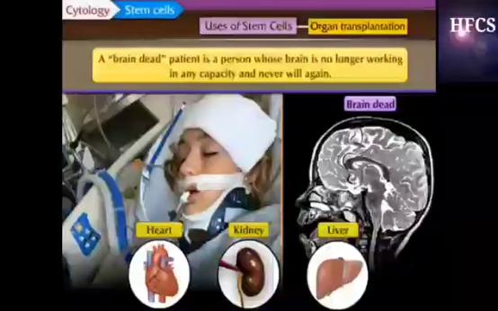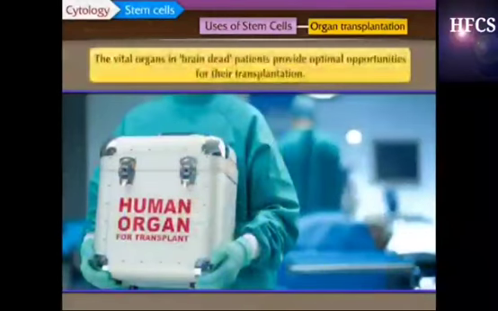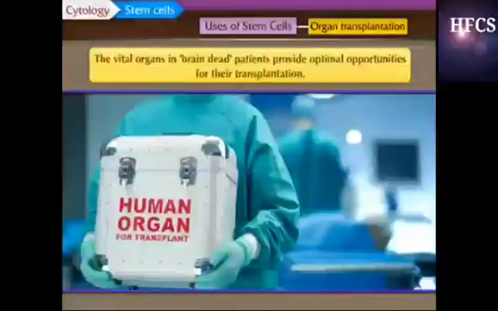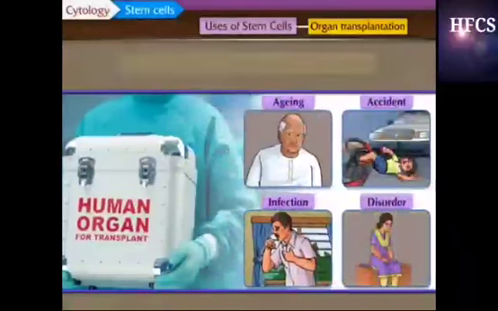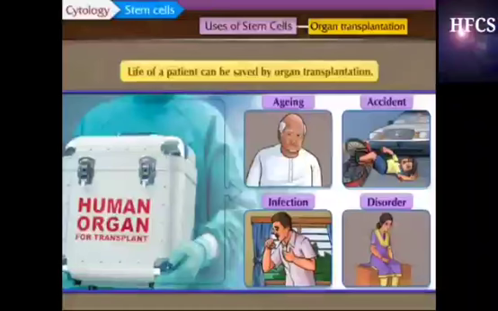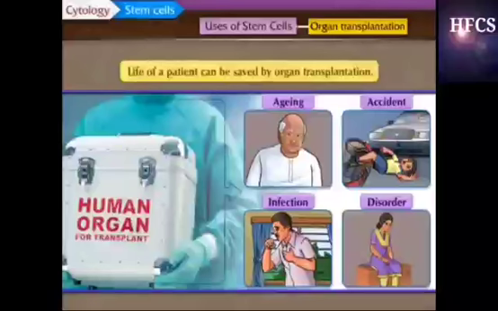The vital organs in such patients provide optimal opportunities for their transplantation. So, we can say the life of a patient can be saved by organ transplantation. So, let us study now organ and body donation.